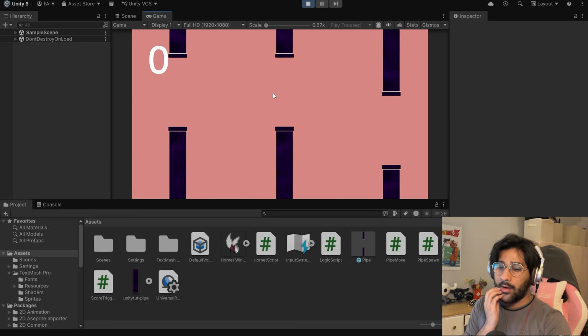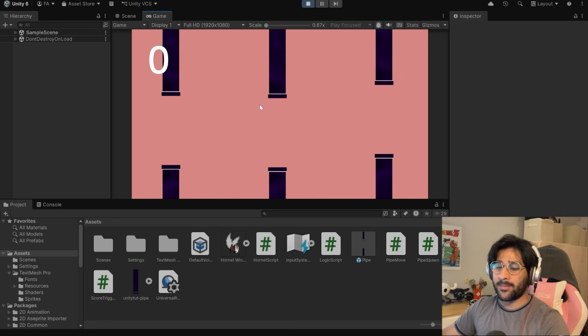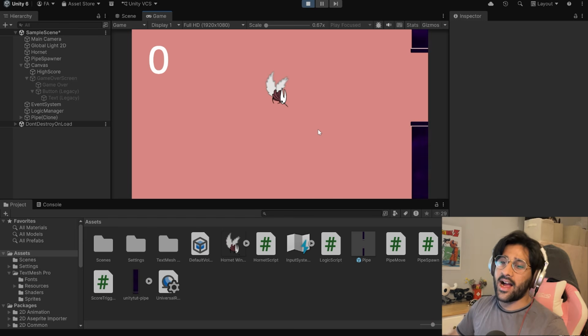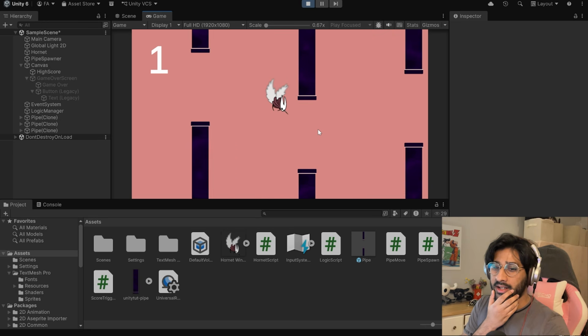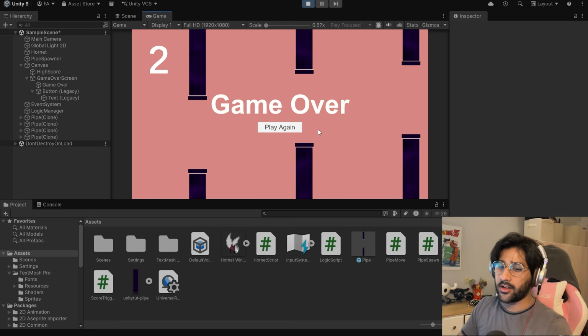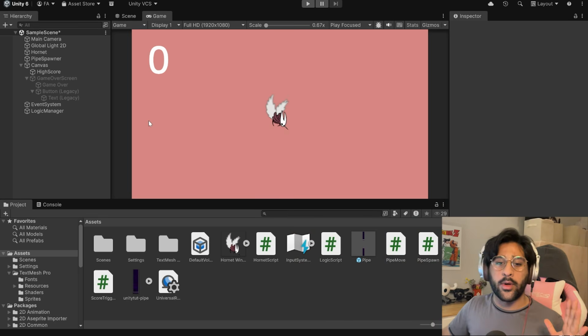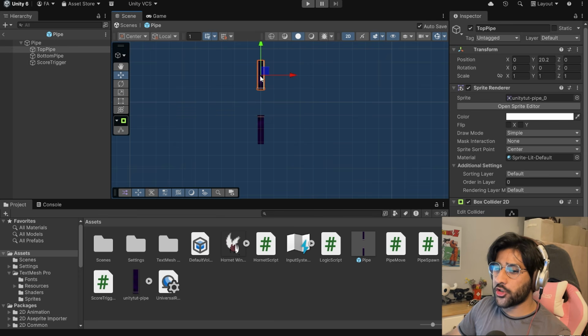Oh my god, wow, that's a bug I found. If I don't press the space bar immediately, the game just keeps going. Wow, isn't that great? Basically the loophole being the game over only happens if I collide. It says nothing about if I just go below the pipes. Oh, that's a problem for future me. Right now I really want to fix the pipes. I have an idea. What if I just stretch the pipe up, right?